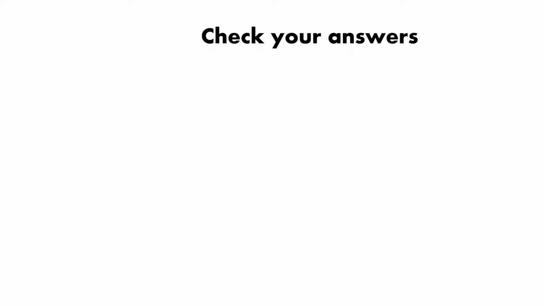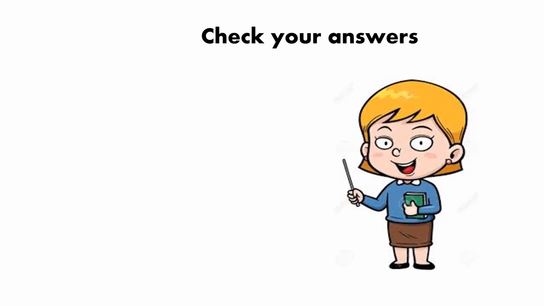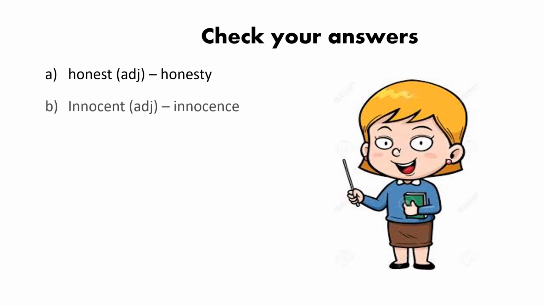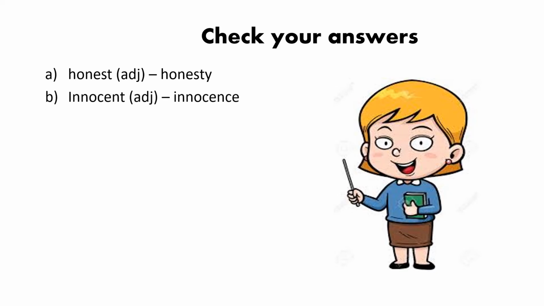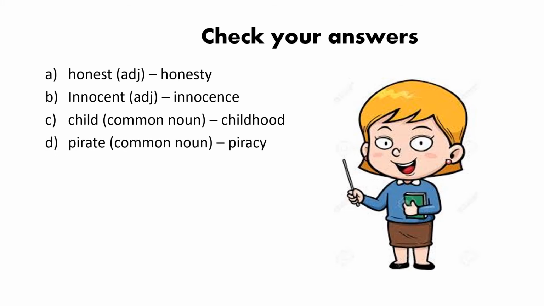Now let's check your answers to the exercise that you've already worked out. In the first sentence, honest is an adjective and the abstract noun is honesty. In the second sentence, innocent is an adjective and the abstract noun is innocence. In the third sentence, child is a common noun and the abstract noun is childhood. In the fourth sentence, pirate is a common noun and the abstract noun is piracy.